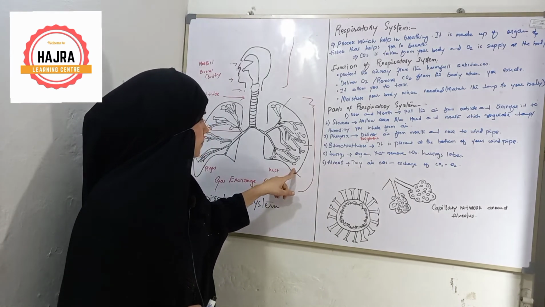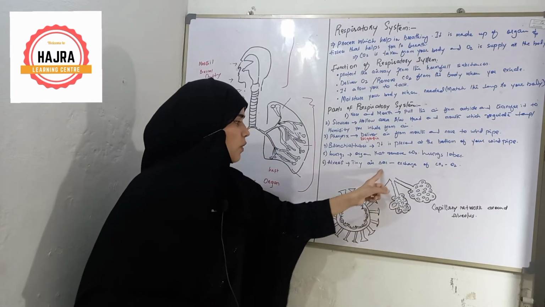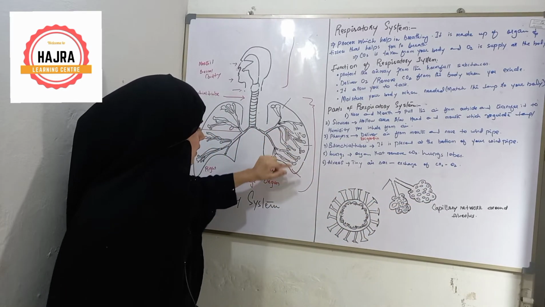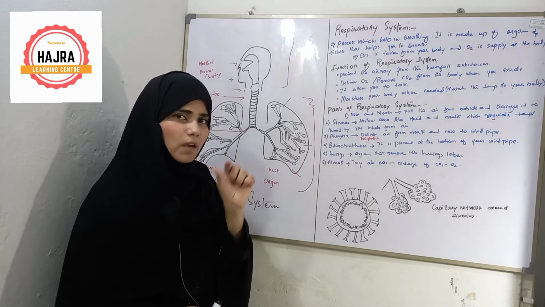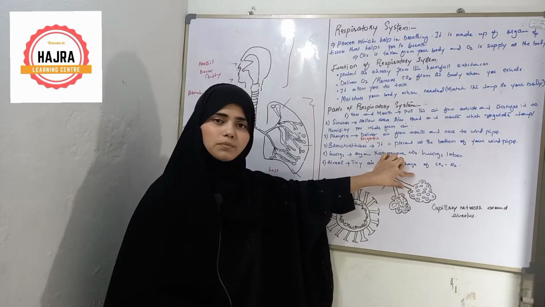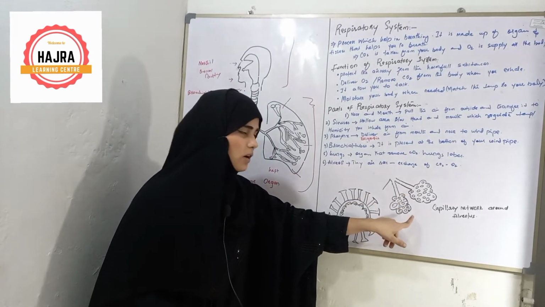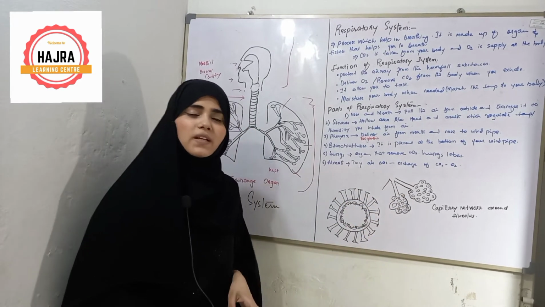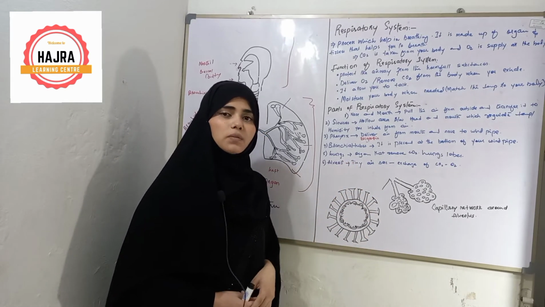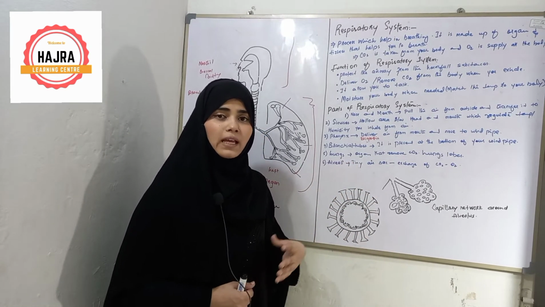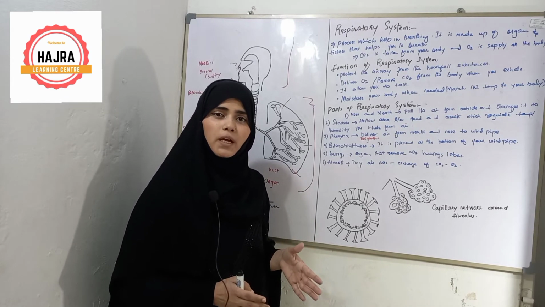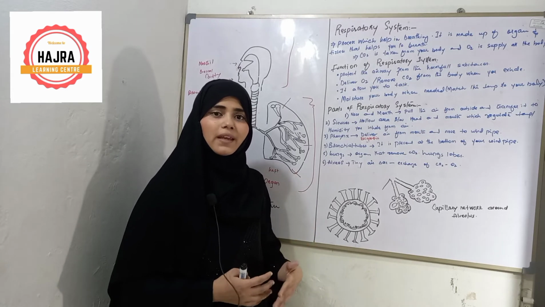Just look here. Here I have drawn the structure of alveoli. The alveoli which are present here, you can see there is a round structure I have drawn inside the lung. Look here, this is the air sac or alveoli. On the upper side of the alveoli, there are blood capillaries. The function of alveoli is the exchange of 2 gases, removal of carbon dioxide from our bloodstream and absorption of oxygen.